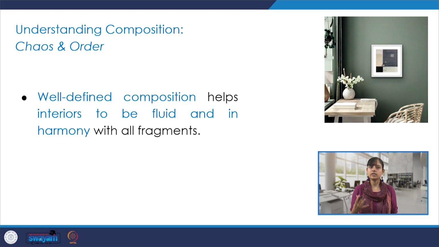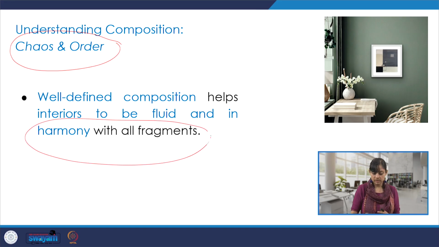And then we try to understand the composition. When we try to compose a space, just like a painting that we do on a canvas, or we compose a frame for photography, same way we are doing a composition within a space. Now that composition could follow chaos, or it could be orderly, or it could be order in chaos. There are ways in which designers work, and a well defined composition helps the interiors to be very fluid and in harmony with all the fragments. So all the parts to whole, they just sort of flow in together as one composition.